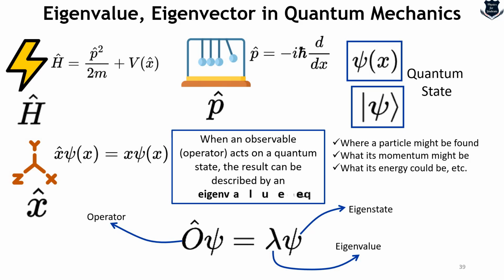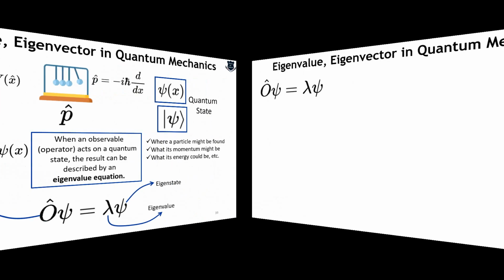So, when an observable operator, whatever we are observing, acts on a quantum state, which, as I told, finds out where the particle is, its momentum, etc., the result can be described by what is called an eigenvalue equation. So this is how quantum mechanics operates. We describe an operator used on this state, which gives an eigenvalue equation.